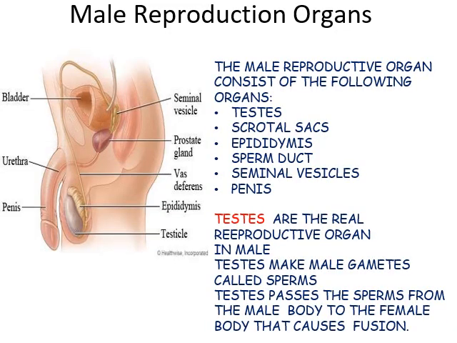Male reproductive organs. The male reproductive organ consists of the following organs: testes, scrotal sac, epididymis, sperm duct or vas deferens, seminal vesicles, and penis. Testes are the real reproductive organ in male. Testes make male gametes called sperms. Testes pass the sperms from the male body to the female body that causes fusion.